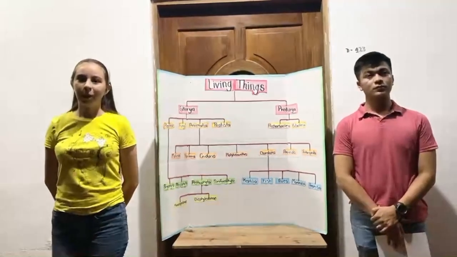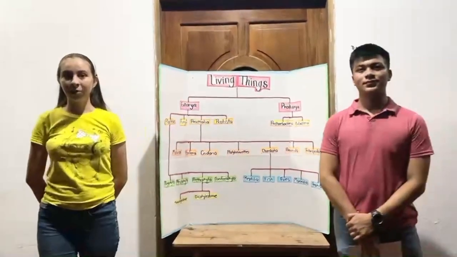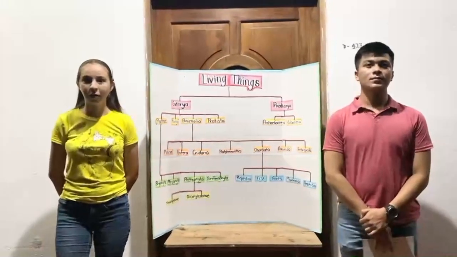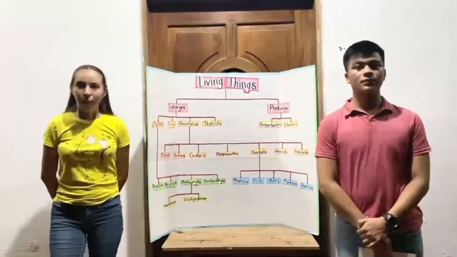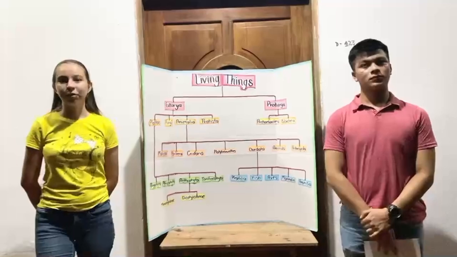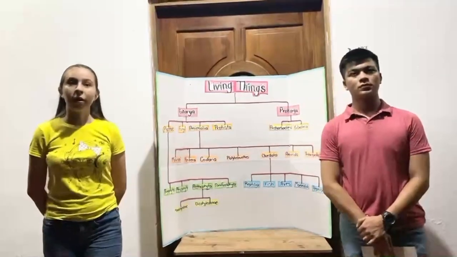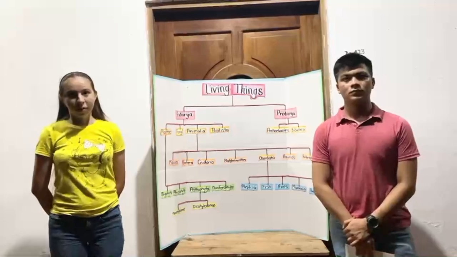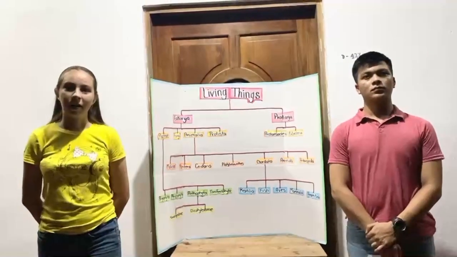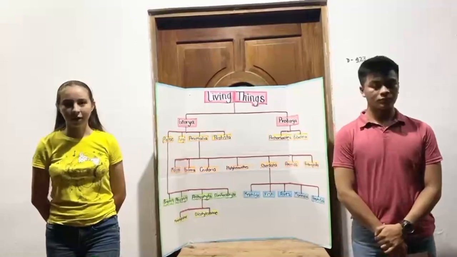Now we are talking about the 6 kingdoms, which are 4 in eukaryotic and 2 in prokaryotic. Plantae, fungi, animalia, and protista are the ones that go in eukaryotic. Eubacteria and archaebacteria are the ones that go in prokaryotic.